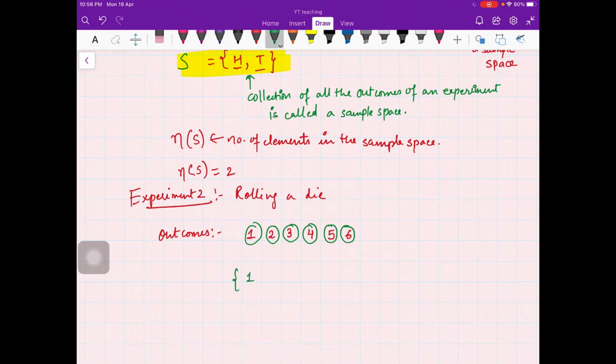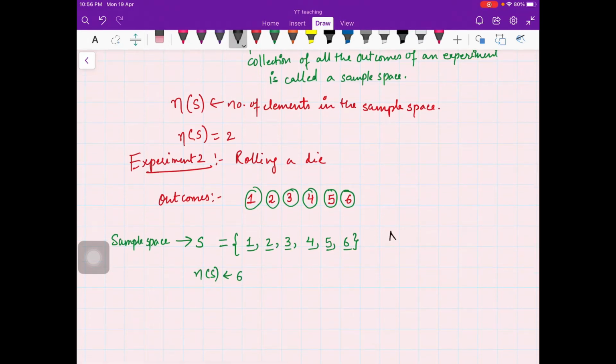So all the possible outcomes in one set is your sample space. What is the number of elements in the sample space? 1, 2, 3, 4, 5, 6. So there are 6 elements in the sample space, right?